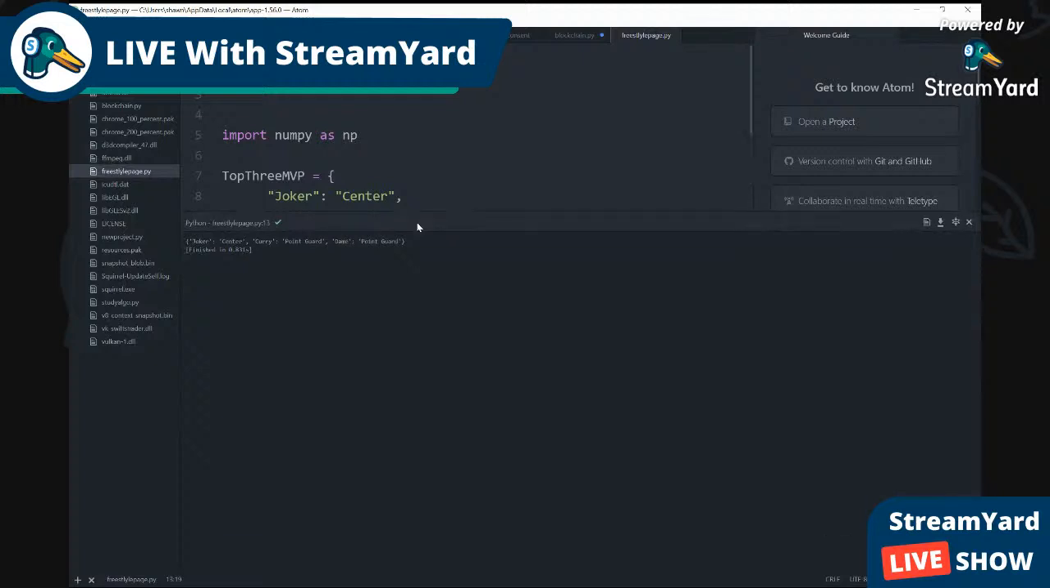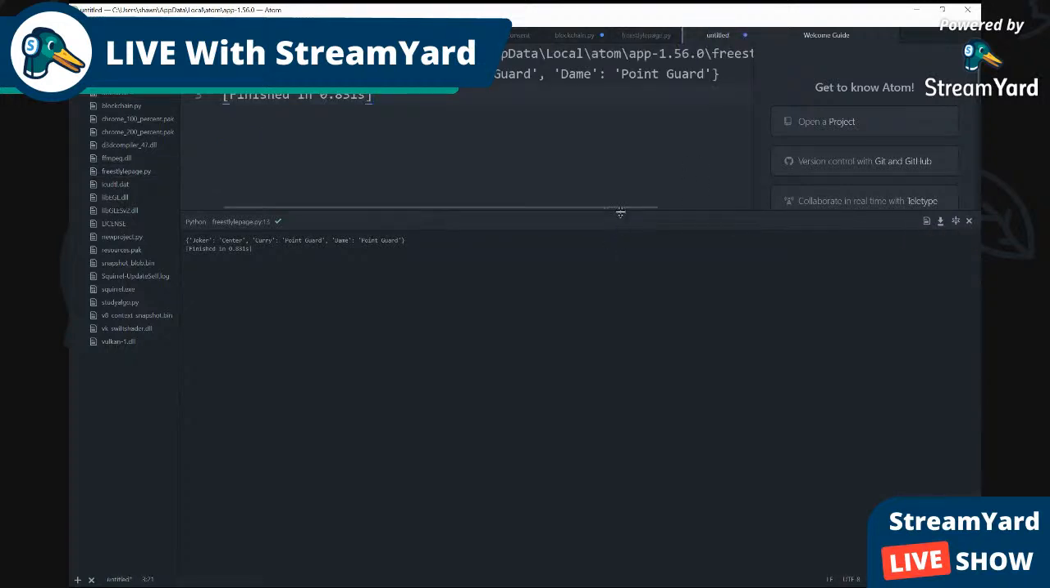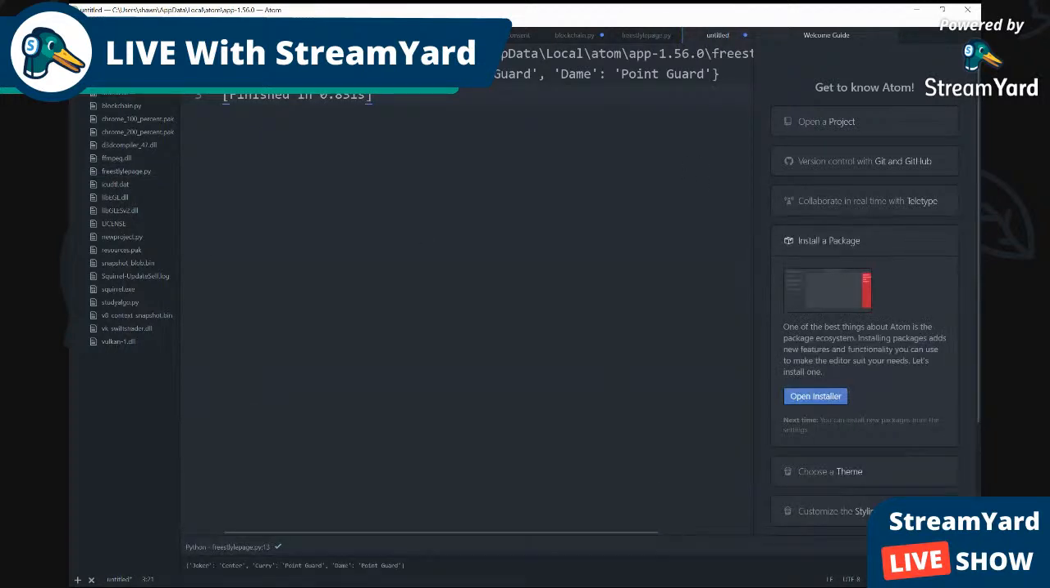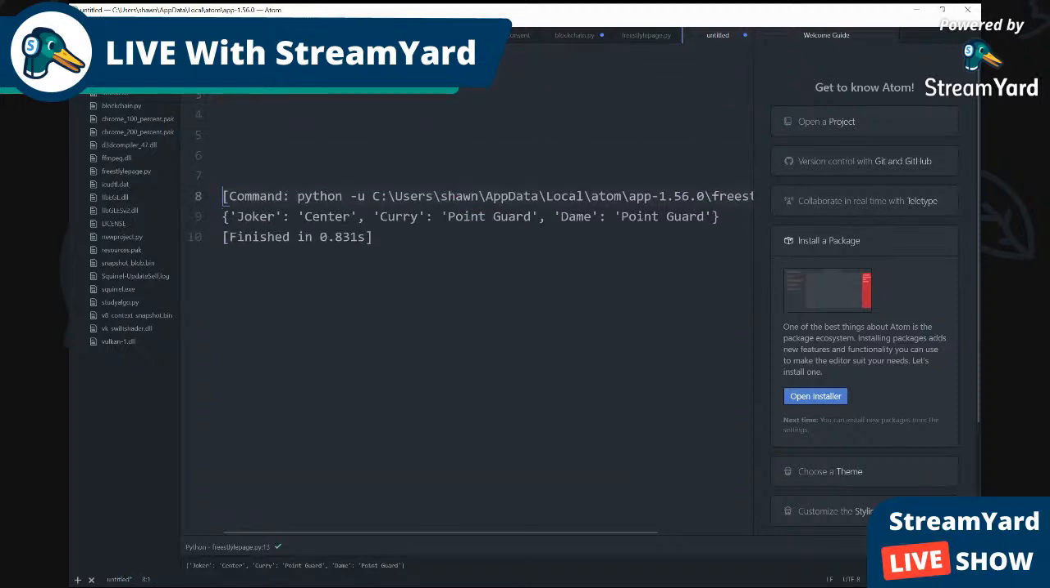You can see it here, but I know it's very small when you look at the live stream. That's how I had to do it so many times. This is what you're going to see here. This is the execution of our code. This is what it prints out. It prints out Joker, center, Curry. So it prints everything out in the dictionary.